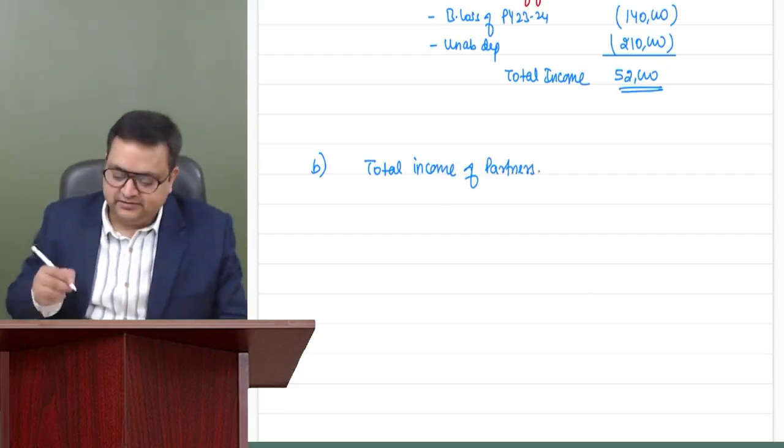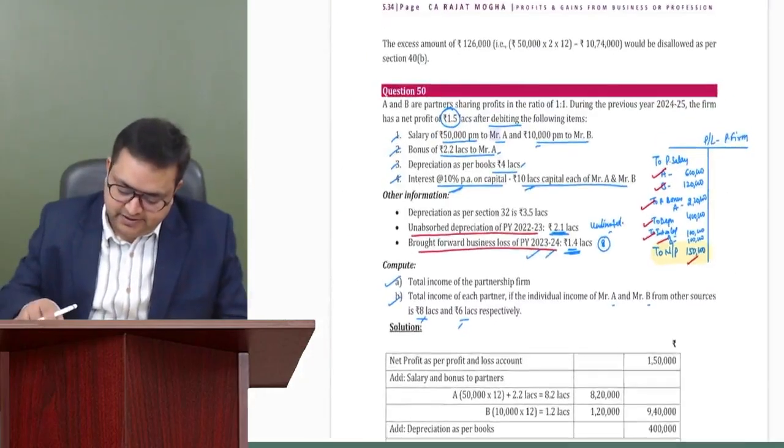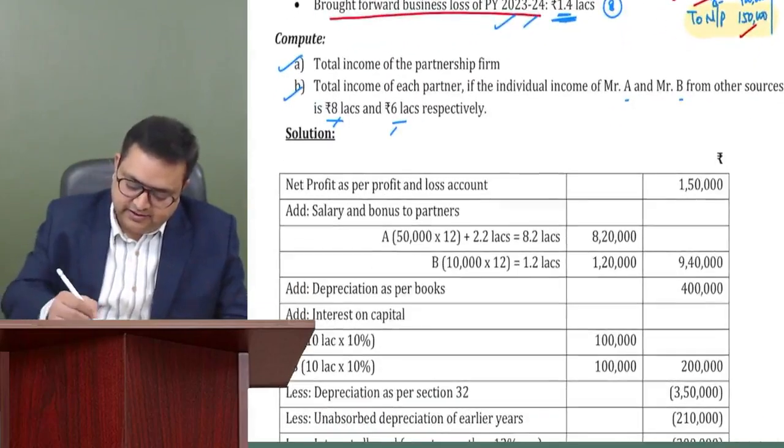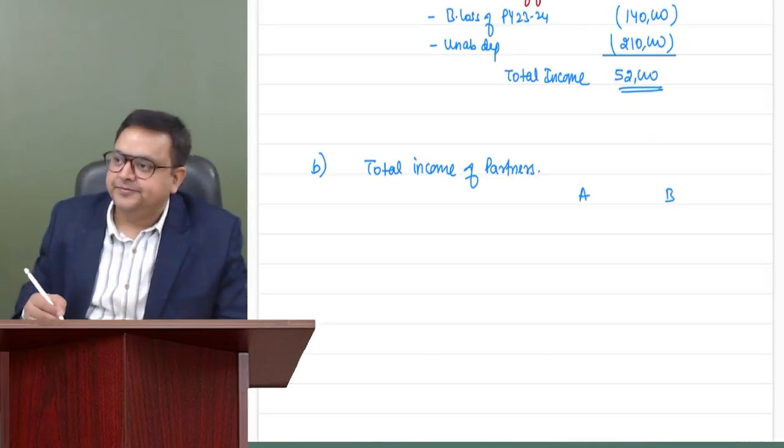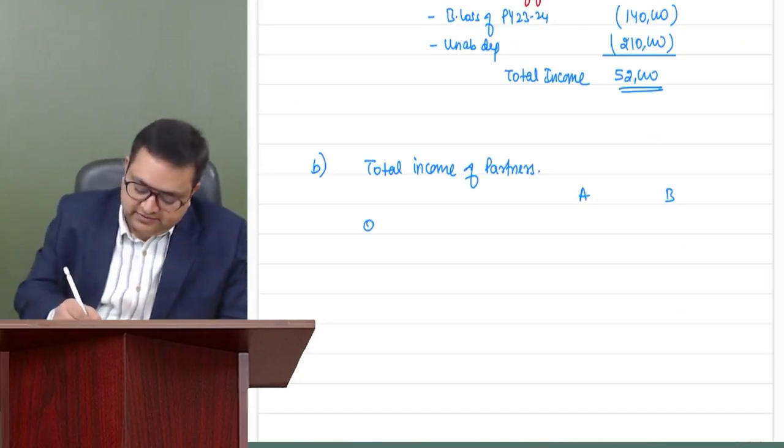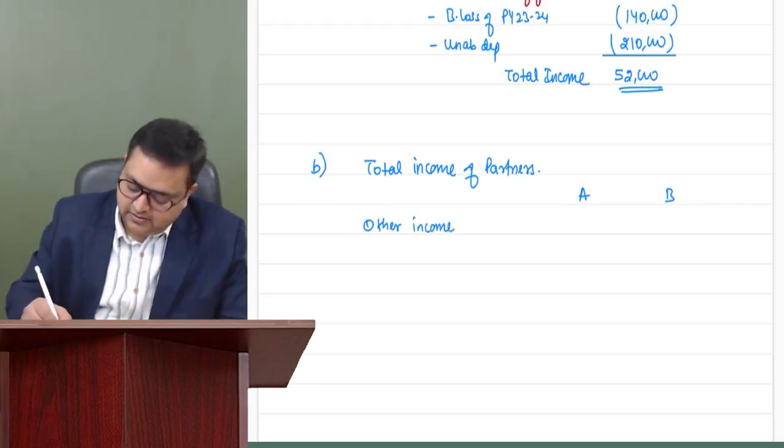The partners are A and B. Their other income is given as 8 lakh and 6 lakh.